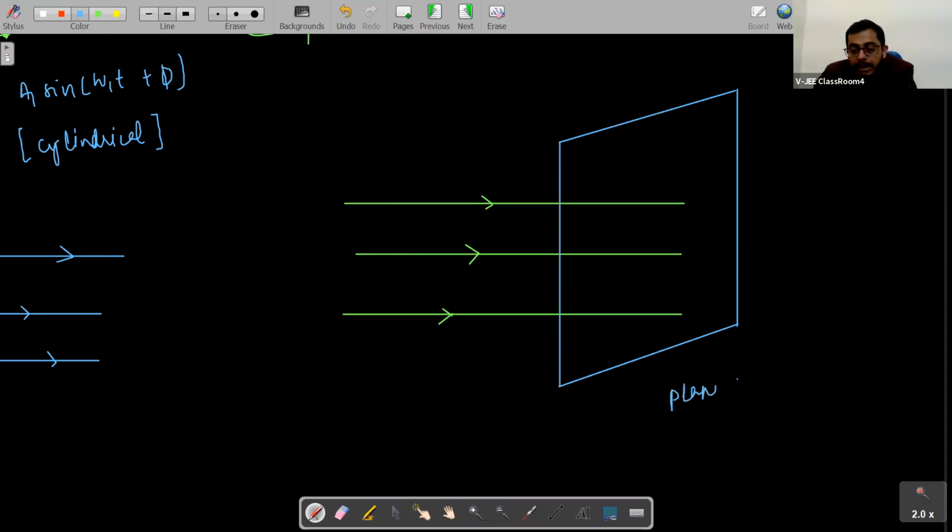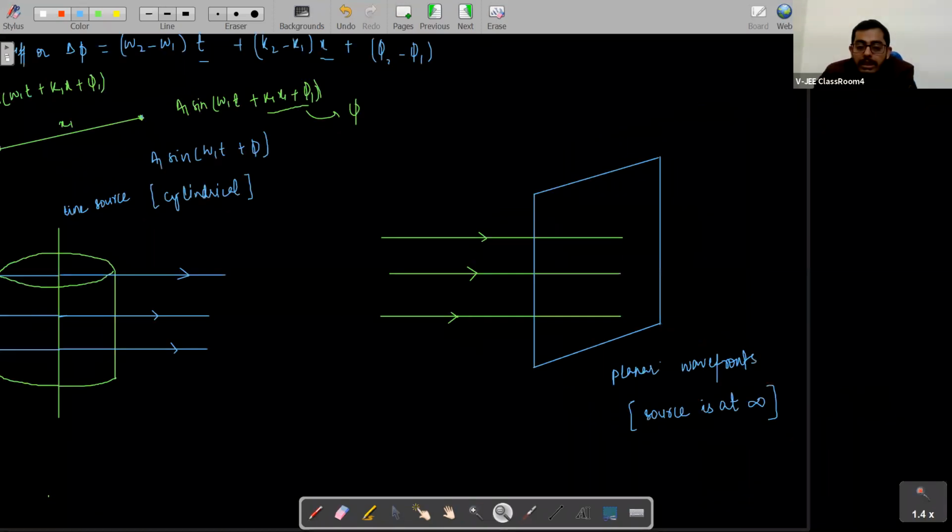So we'll write: planar wavefronts if the source is at infinity. If the source is at infinity, we'll get parallel rays, and for that we'll get a planar wavefront. Okay, you got my point, students? Or is there any problem? You got my point about wavefronts?